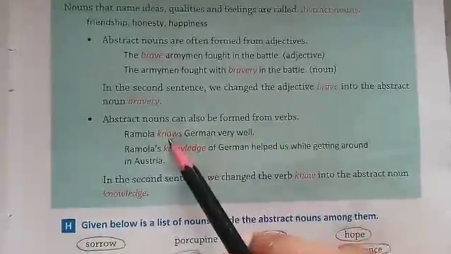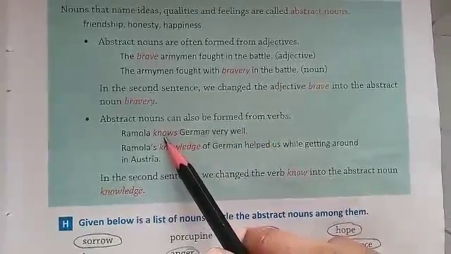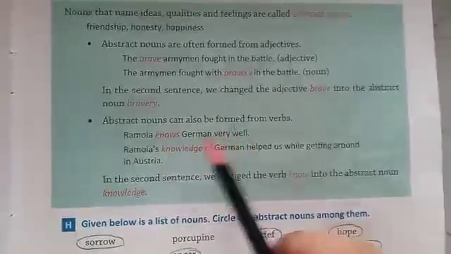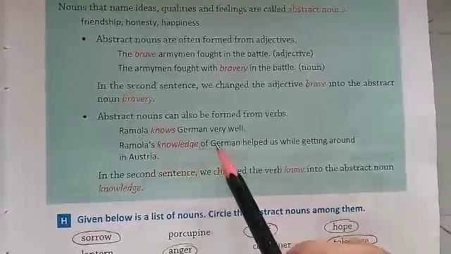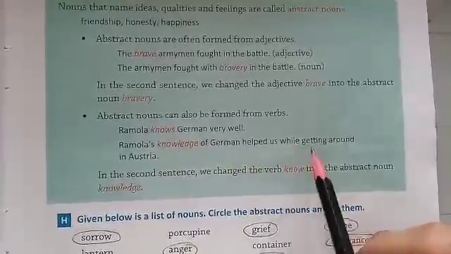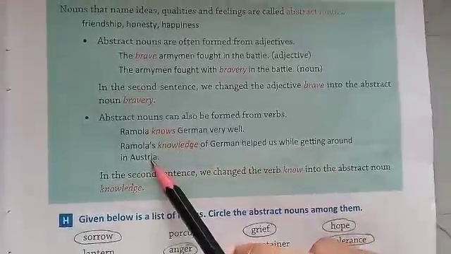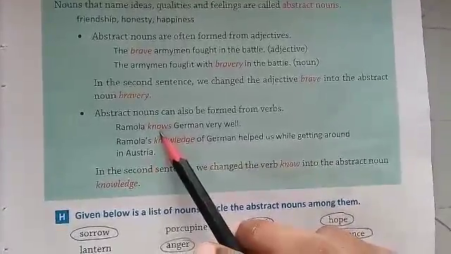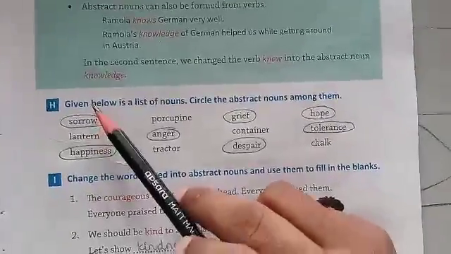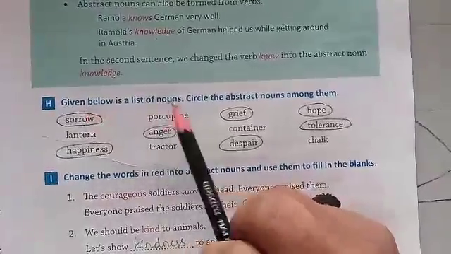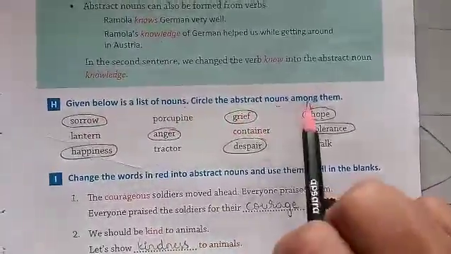Same way here, Romola knows German as well. Instead of knows, we use the word knowledge. Romola's knowledge of German helped us while getting around in Austria. So instead of this verb knows, we used the noun knowledge. And here one more exercise. Given below is a list of nouns. Circle the abstract nouns among these.